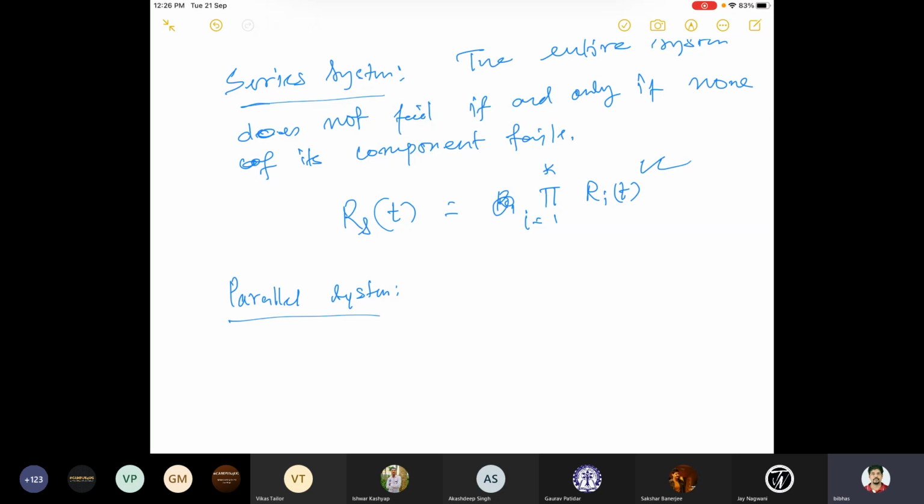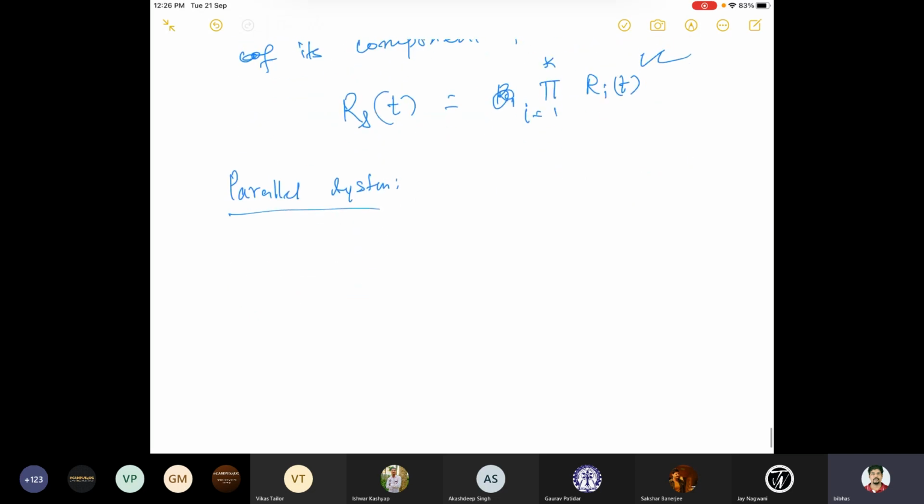Then we'll say that reliability at time t in this case is that at least one of the k components does not fail before time t.